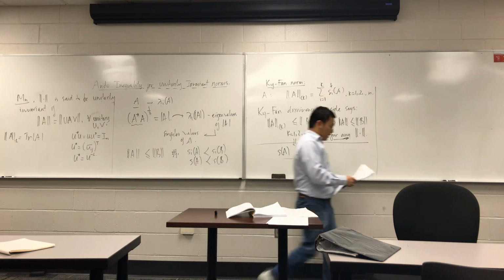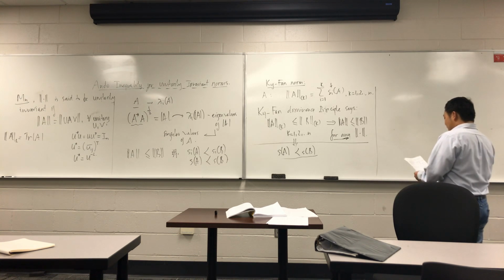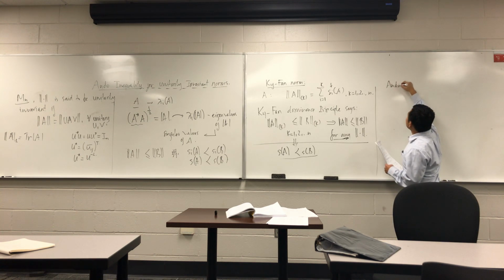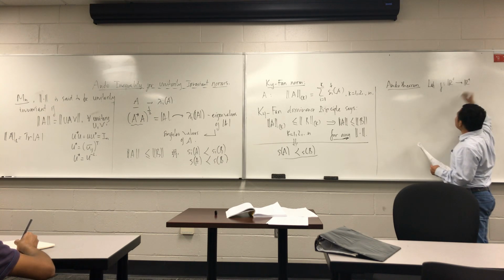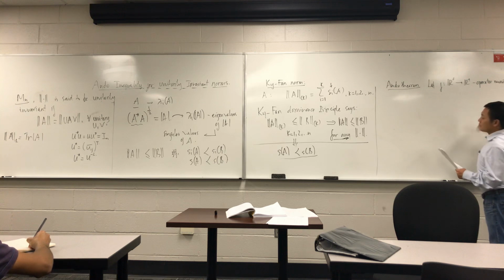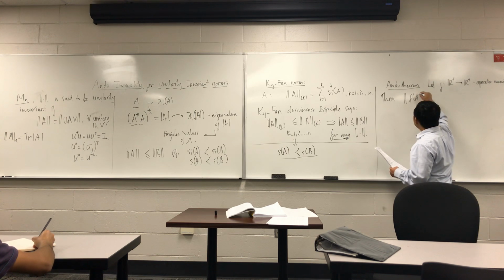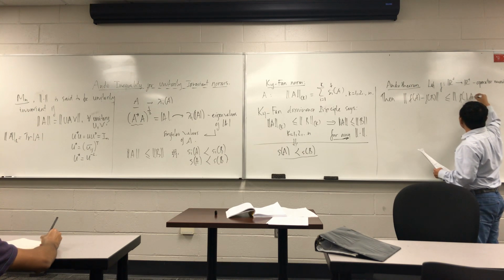Let me formulate that first, and then I will try to prove it in 30 minutes. The Ando inequality says: if f from R plus to R plus is matrix monotone, or let's say operator monotone, then the norm of f(A) minus f(B) is less than or equal to the norm of f of the absolute value of A minus B.